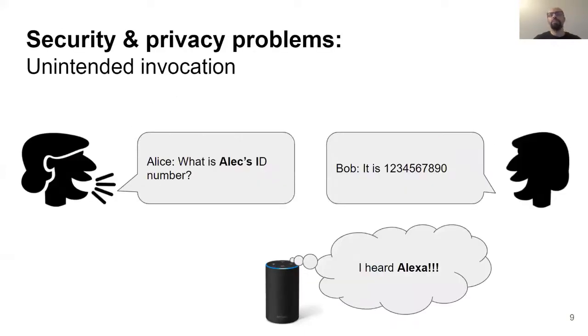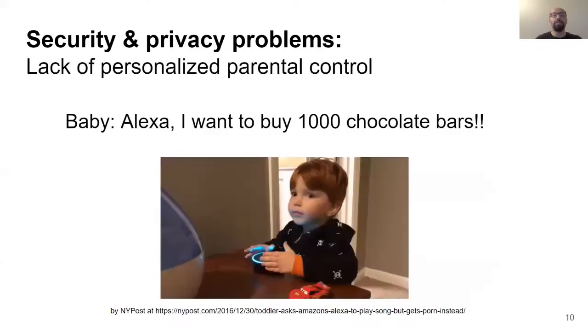Now, let's review some of the existing security and privacy problems with the voice assistants. As client devices are always listening for their wake word, they might mishear a word and accidentally get triggered. For example, a user might ask her friend for Alex ID number, but the Echo device can confuse the words Alex ID with Alexa and forward the following conversation to the AVS and violate users' privacy.